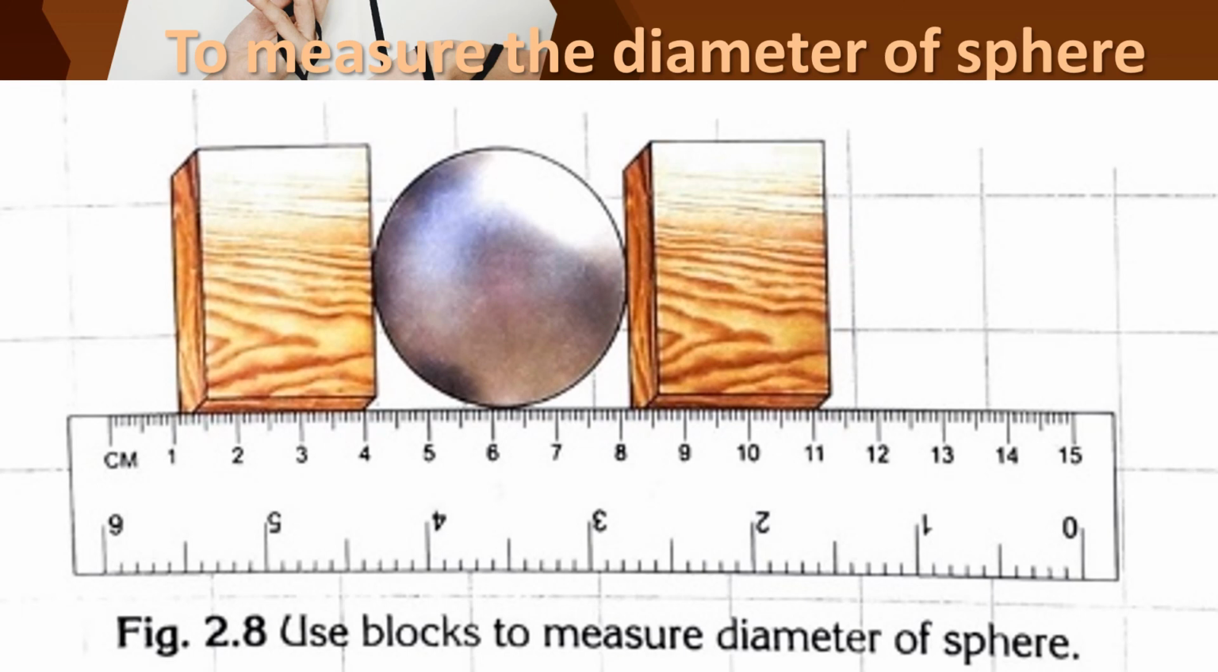How will you find it? We need 2 wooden blocks and a sphere and then a scale. You should keep the sphere in between those 2 wooden blocks, and then you should keep the scale below those 2 wooden blocks. You should measure the ends of the wooden blocks nearby that sphere. One end measures 4 centimeter and the other end measures 8.5 centimeter. So you are going to subtract it. 8.5 minus 4, so 4.5 centimeter is the diameter of a sphere. Can you all understand, children?